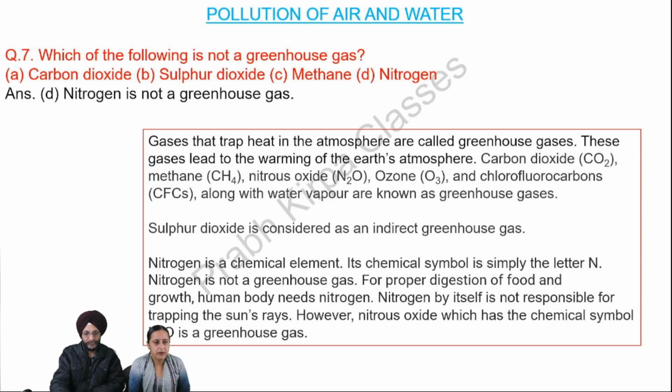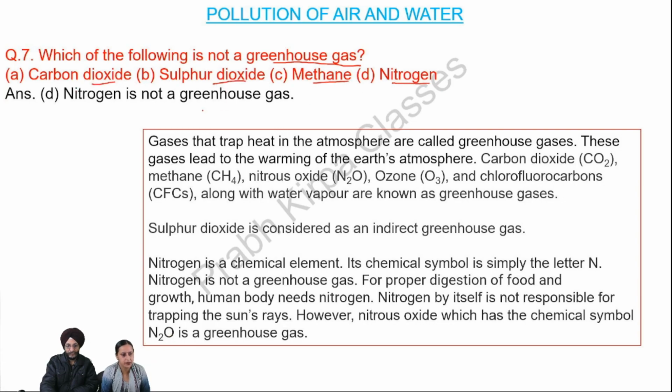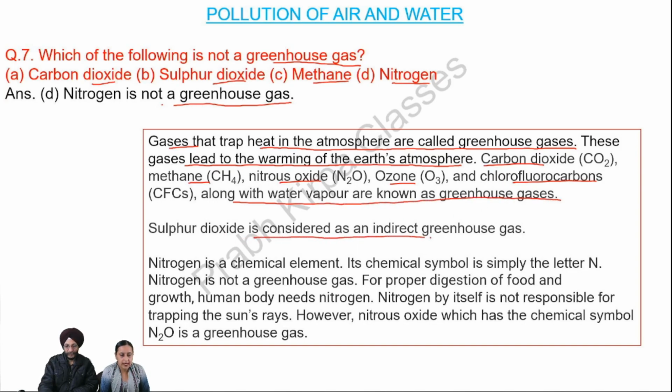Next question. Which of the following is not a greenhouse gas? A. Carbon dioxide. B. Sulfur dioxide. C. Methane. D. Nitrogen. So the answer is nitrogen is not a greenhouse gas. Gases that trap heat in the atmosphere are called greenhouse gases. These gases lead to the warming of the Earth's atmosphere. Carbon dioxide, methane, nitrous oxide, ozone, and chlorofluorocarbons, along with water vapor, are known as greenhouse gases. Sulfur dioxide is considered an indirect greenhouse gas.